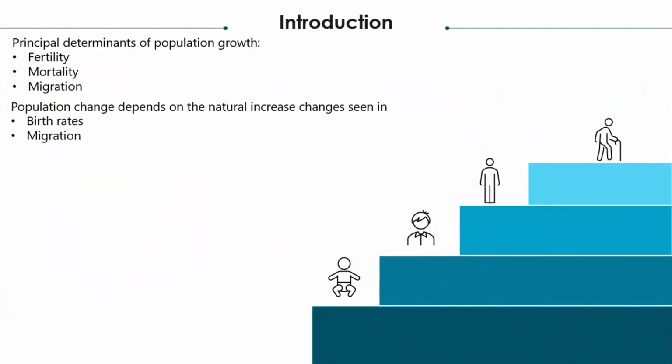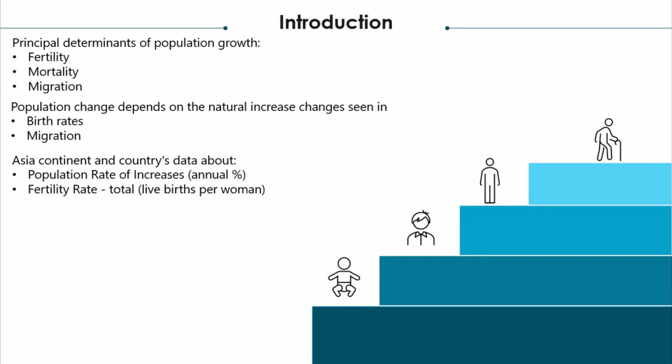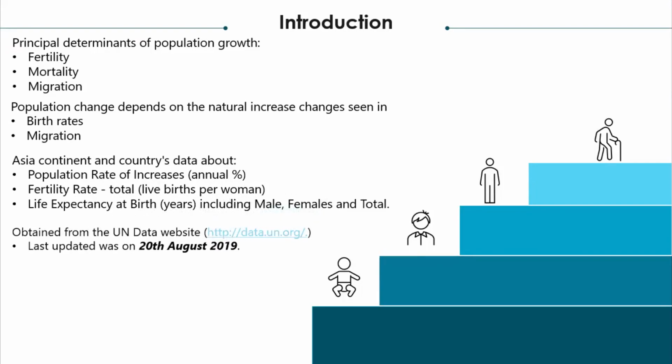In this project, our main focus is fertility and birth rates. This project's range of interest is the Asian continent. The data titles are population rate of increase annually, fertility rate total (births per woman), and life expectancy at birth in years for male, female, and total. Our data was obtained from the UN Data website, last updated on 20 August 2019.